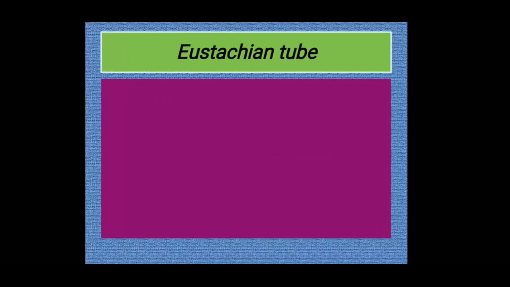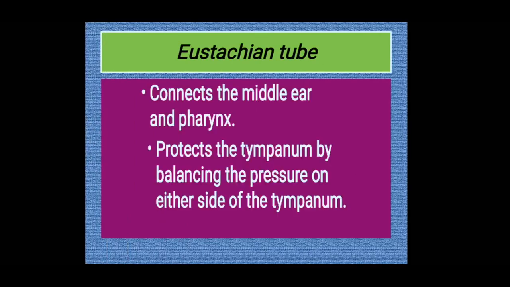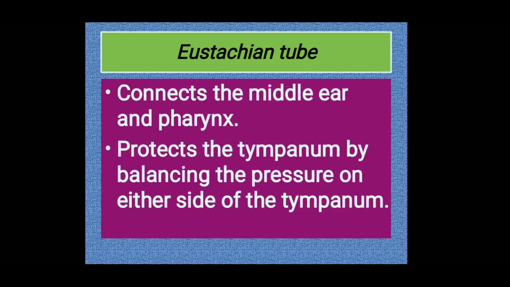Now the next part, the most important part in the internal structure of the ear, that is in the middle ear, eustachian tube. So eustachian tube connects the middle ear and the pharynx. It protects the tympanum by balancing the pressure on either side of the tympanum. So what is the peculiarity of eustachian tube?